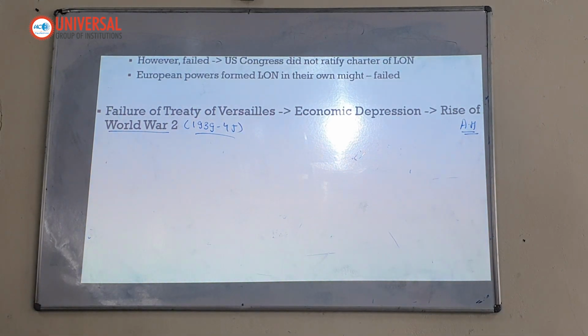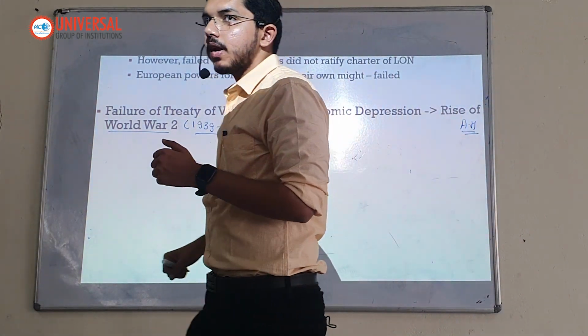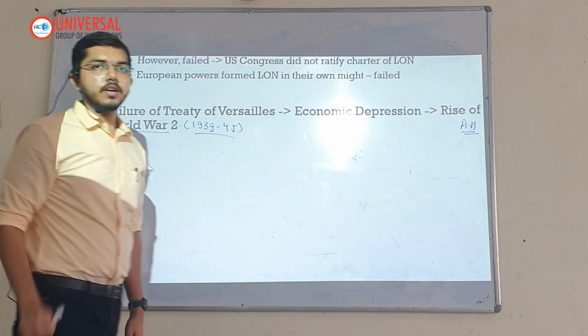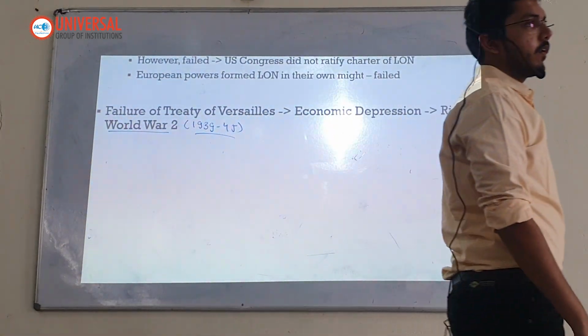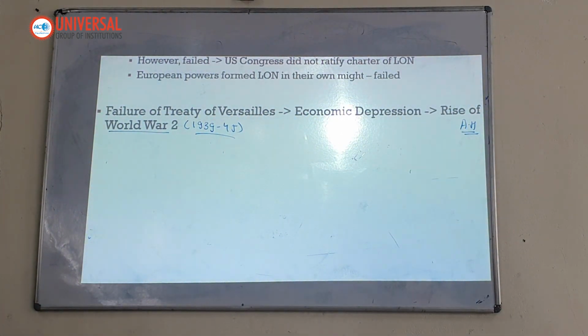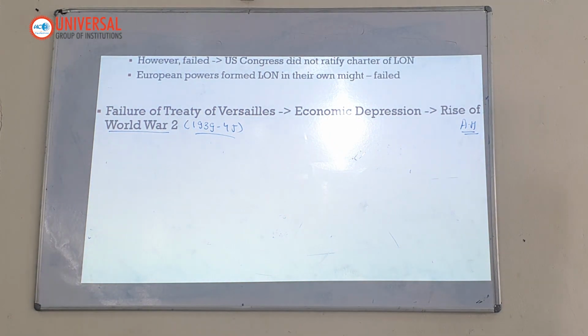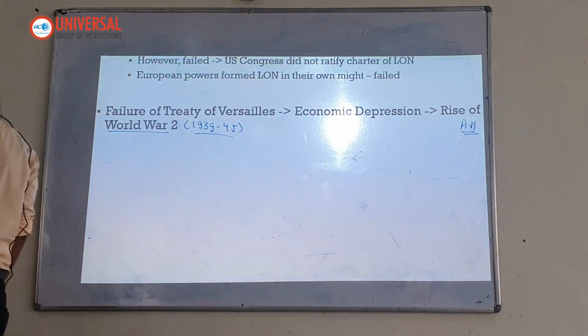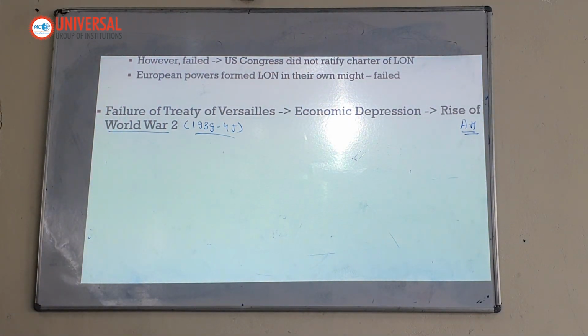The then leader, his name was Chamberlain, gave away Sudeten land to Hitler. He thought that if we would appease Hitler, then Hitler would remain silent. So he did appeasement with Hitler and gave away Sudeten land. But they had not understood that Hitler's quest was global hegemony. Hitler's quest was not for some piece of land.